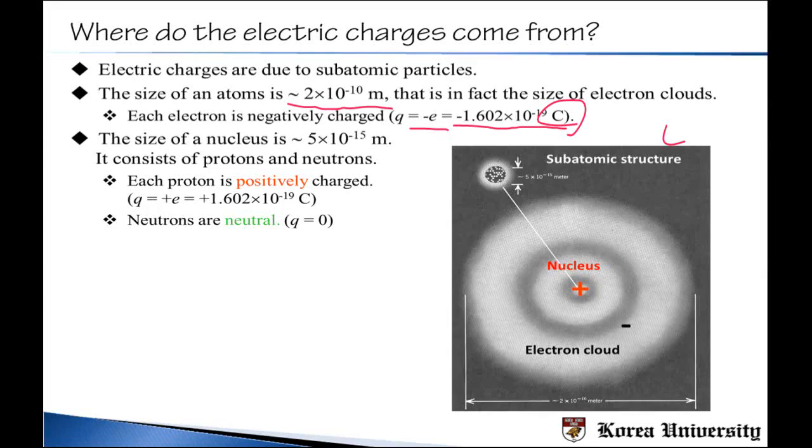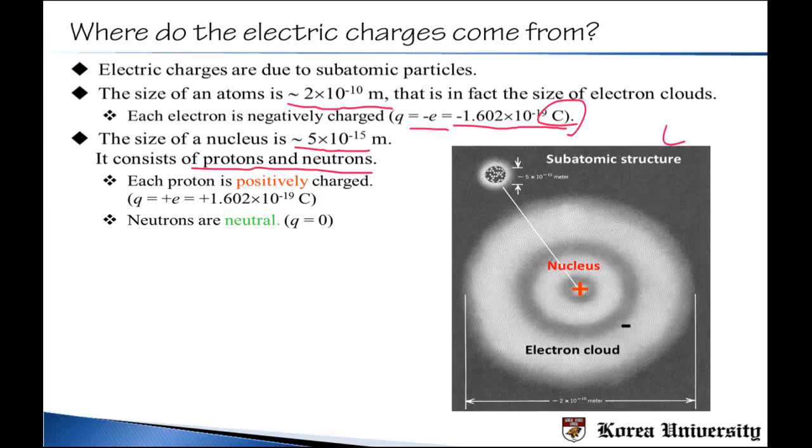And then, the size of the nucleus is much, much smaller than the size of an atom or electron cloud, and it is as small as 5 times 10 to the power of minus 15 meter. So it's smaller than the average size of an atom by approximately 100,000 times. And this nucleus consists of protons and neutrons.